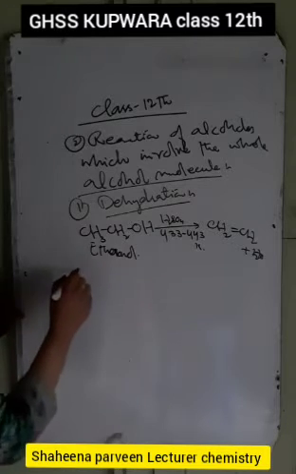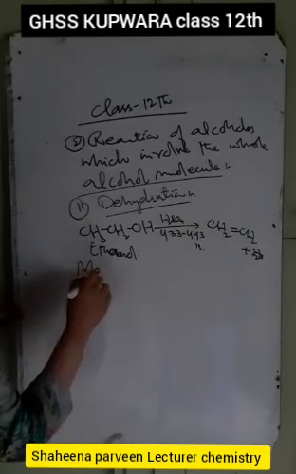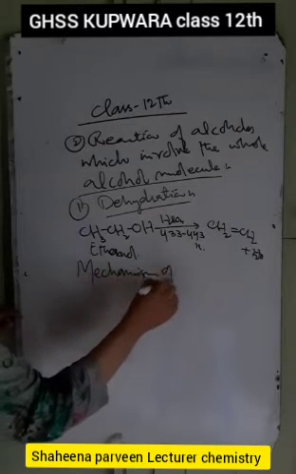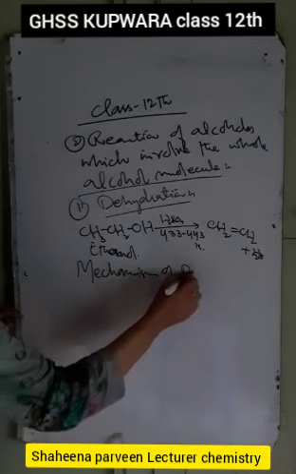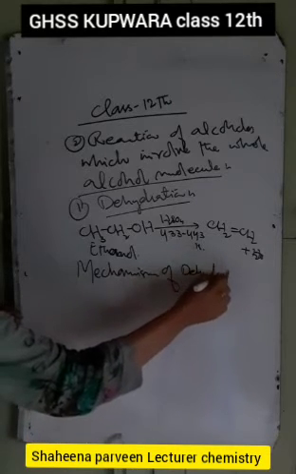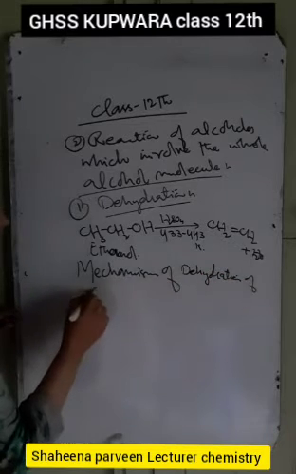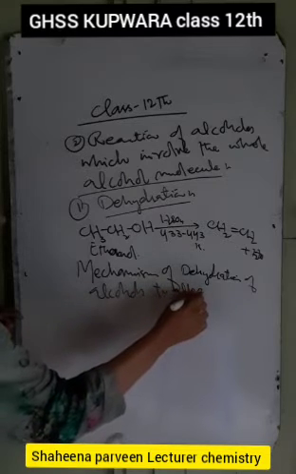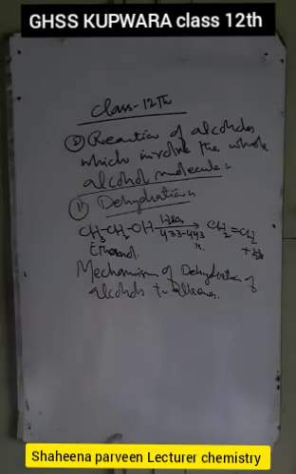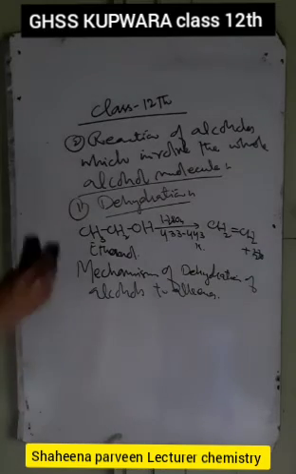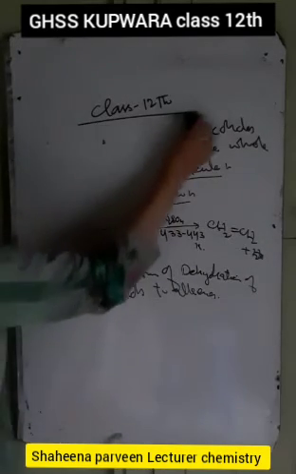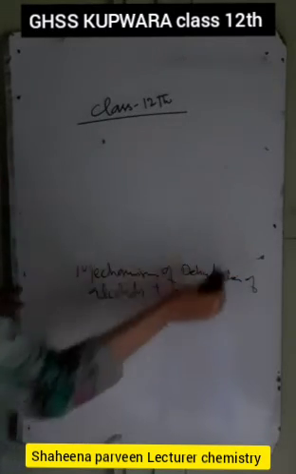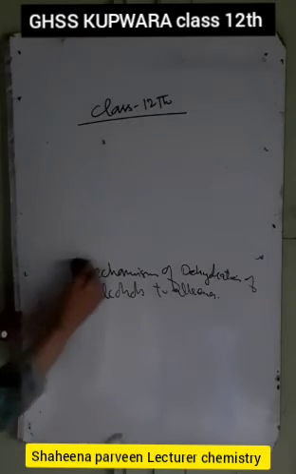How does this reaction take place? The mechanism is in your syllabus. Mechanism of dehydration of alcohols to alkenes. Now we will show here how dehydration of alcohols to alkenes happens. Suppose we have the mechanism.